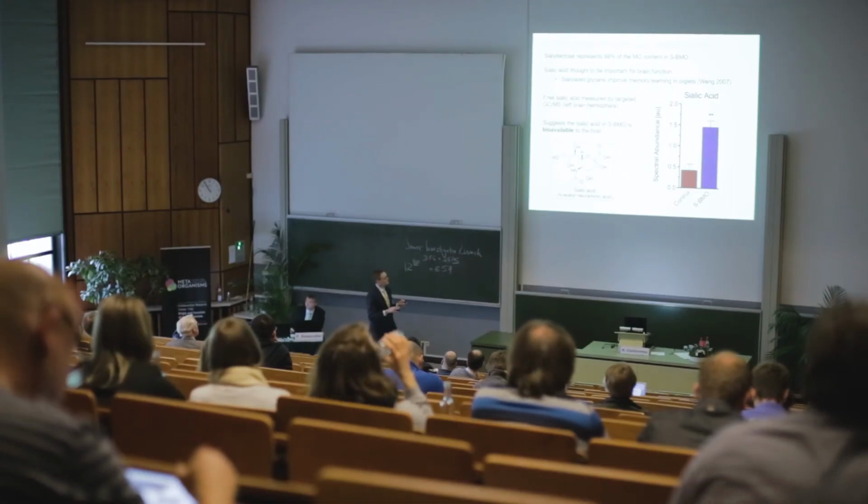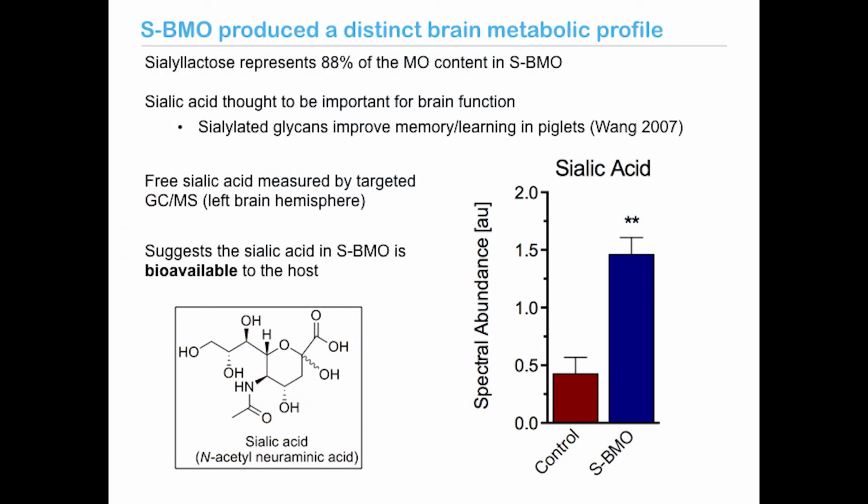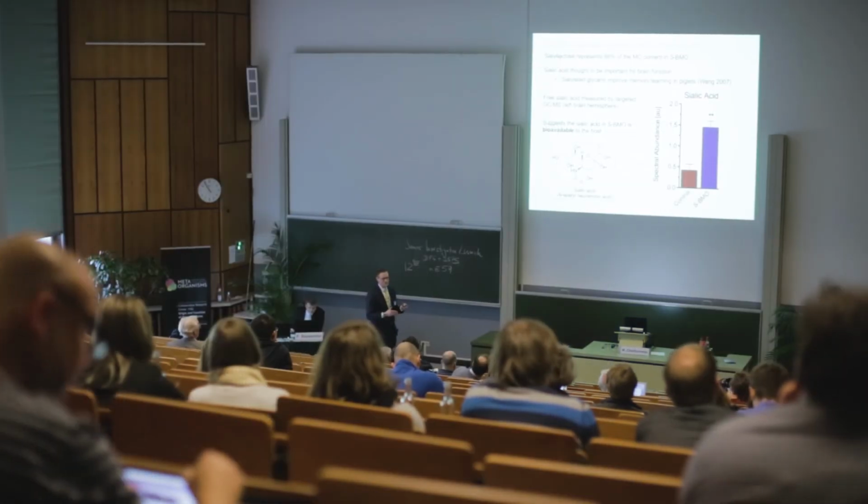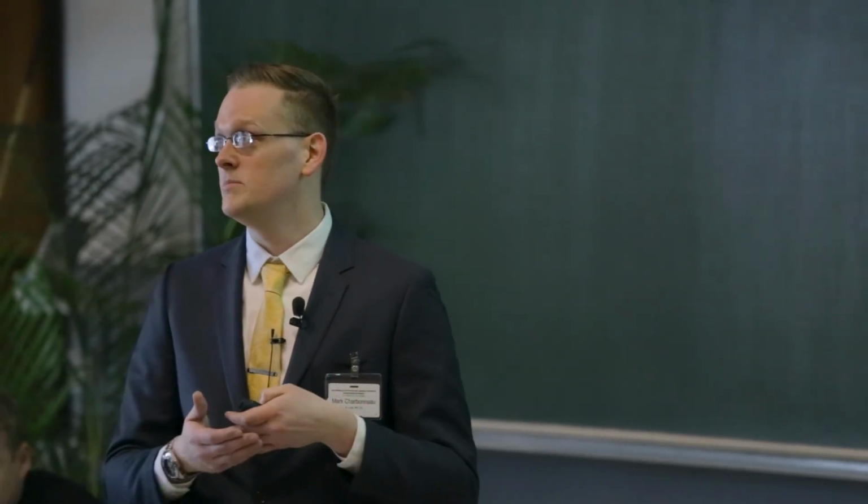So this is getting right to the point, but what I found is that the free sialic acid in the brains of these mice, that was measured by GCMS, was significantly higher in mice that were supplemented with SBMO than in control animals, which suggests that not only are these animals growing more as a function of treatment with the sialylated milk oligosaccharides, but that the sialic acid present in the mixture is bioavailable to the host for incorporation into their tissues.